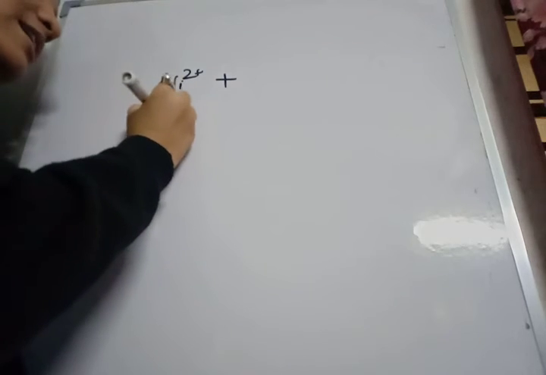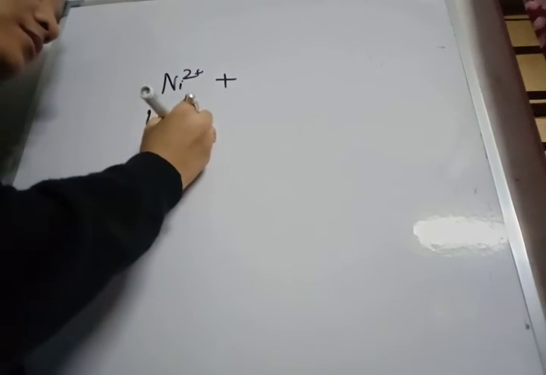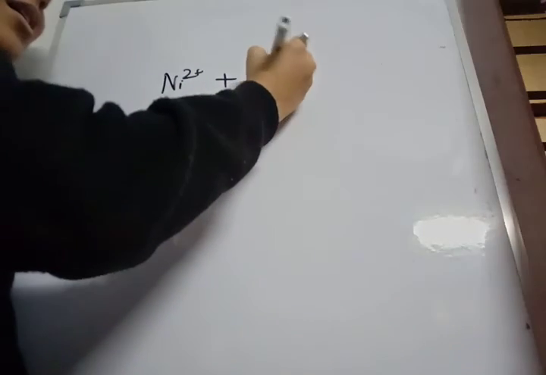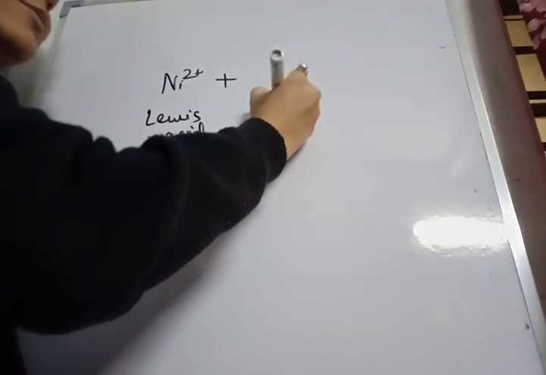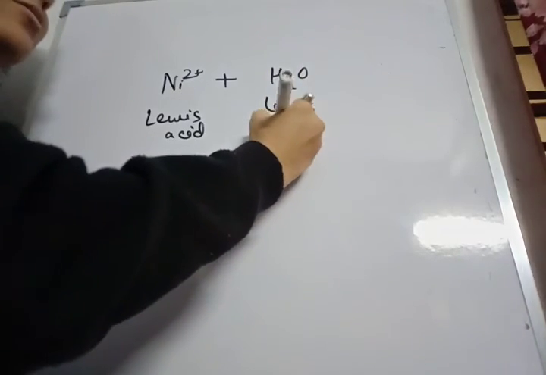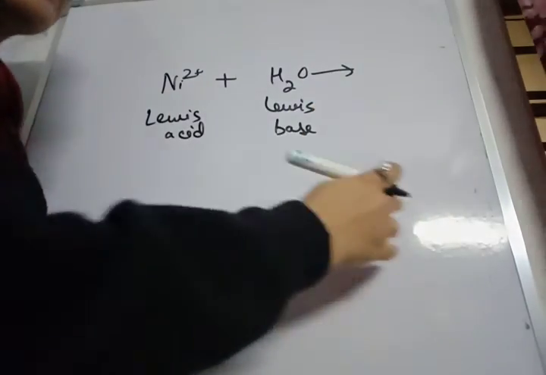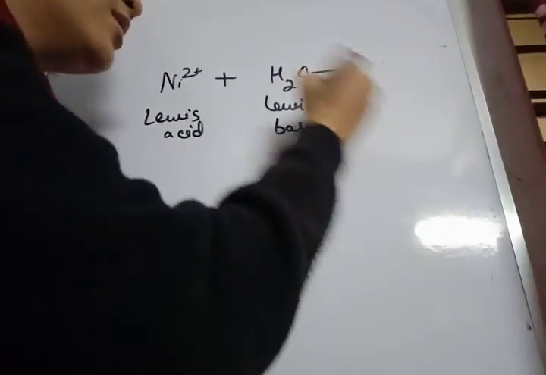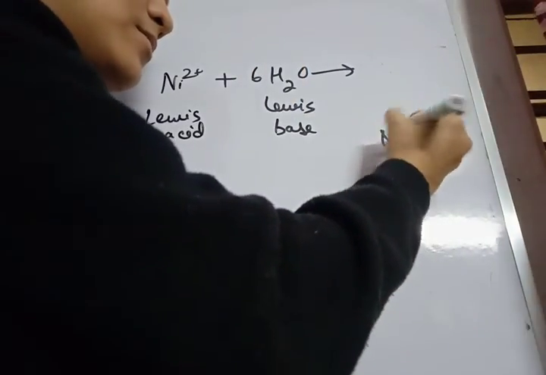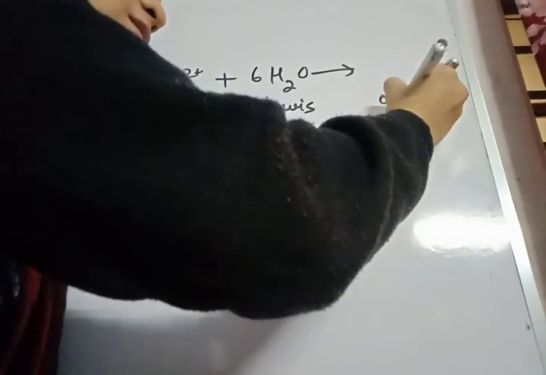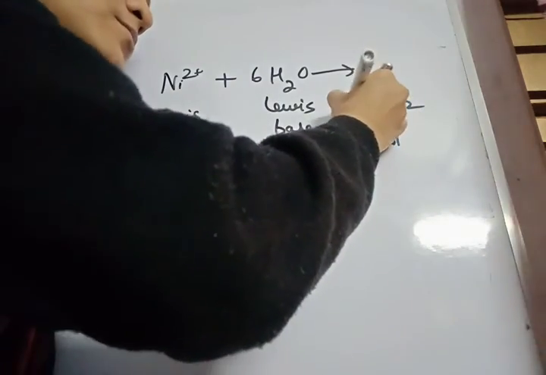So this is my Lewis acid and this is water. Water is a Lewis base due to the presence of a lone pair of electrons. When they form a bond, we get complexes, and those complexes are known as Lewis acid-base adducts. So this kind of structure is formed. Basically, a coordinate bond is formed.